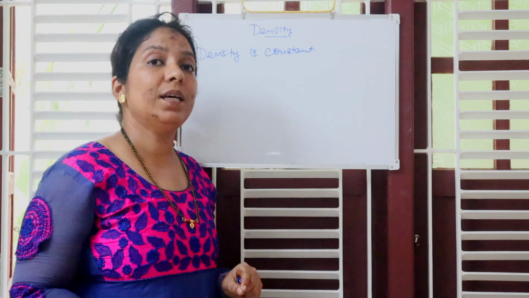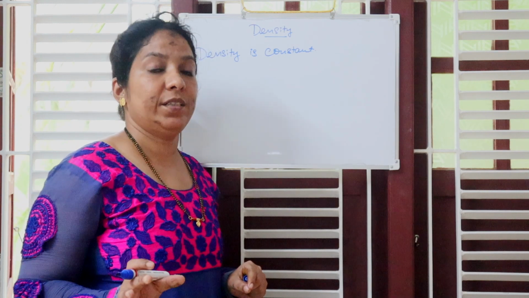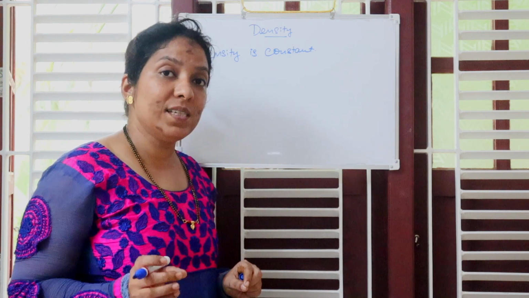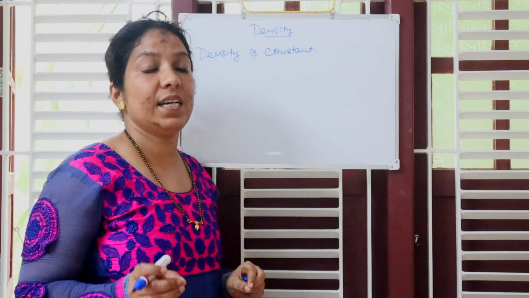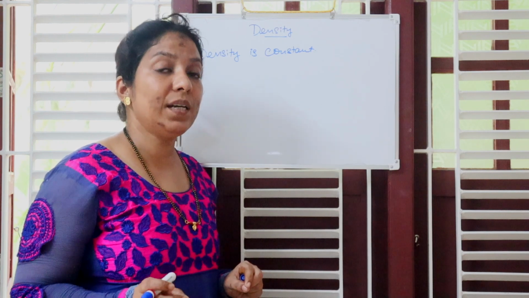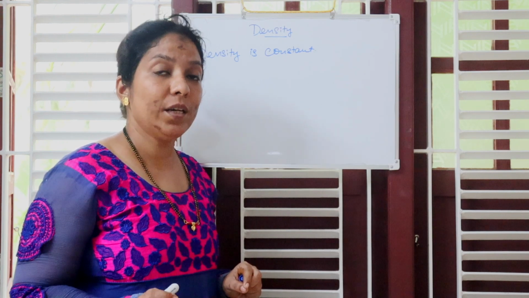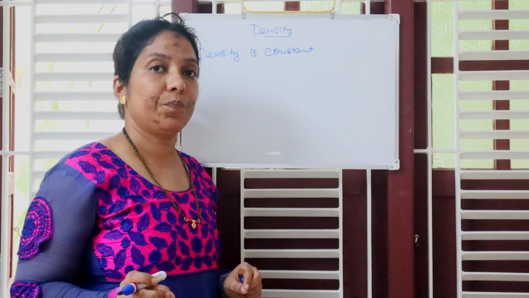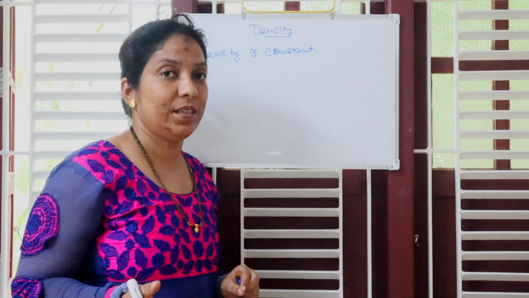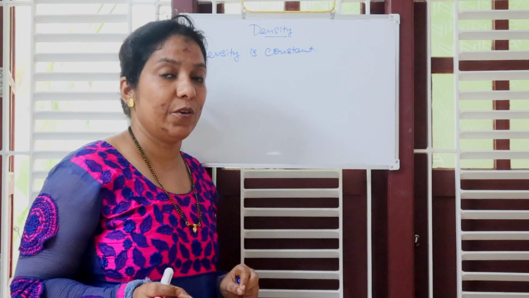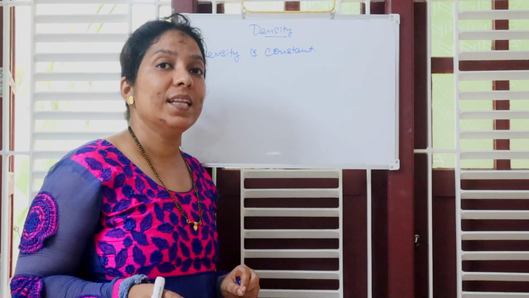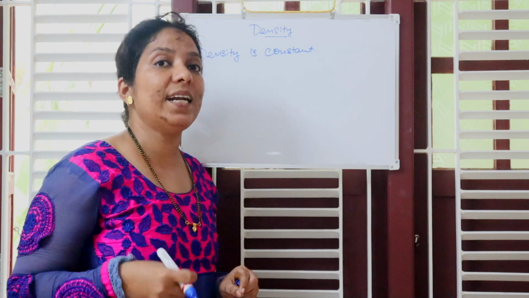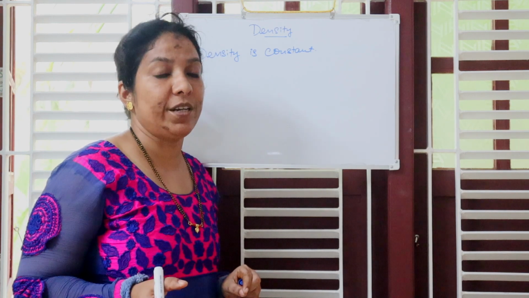For example, if you consider water, its density is 1 gram per cm cube or 1000 kg per meter cube. But for salt water, it differs. For salt water, the density is slightly higher than the pure water.